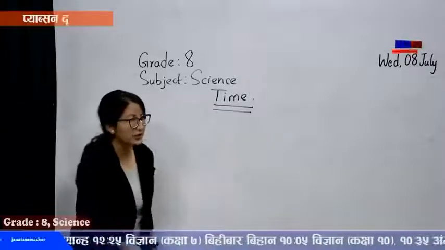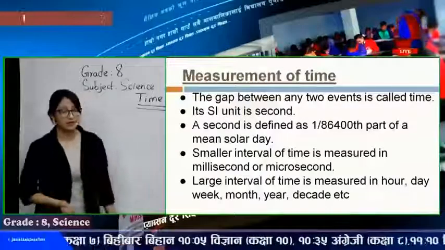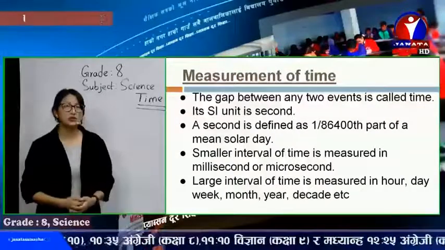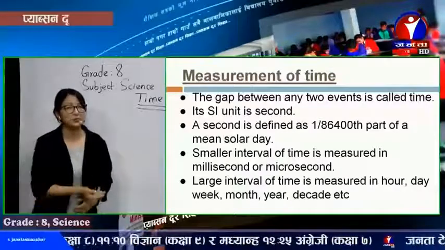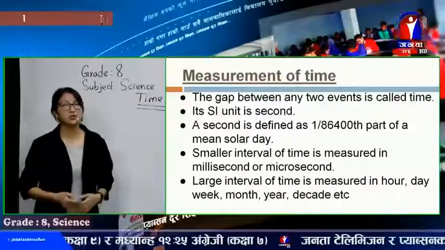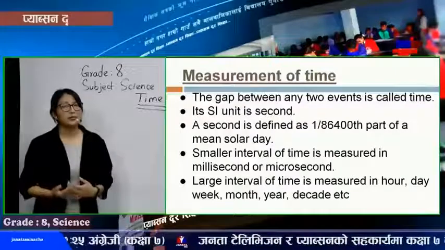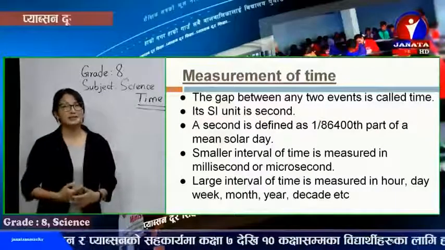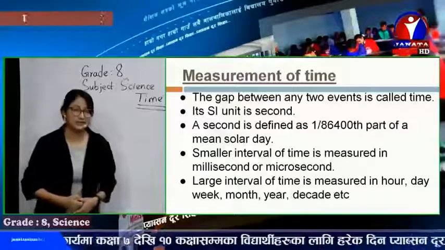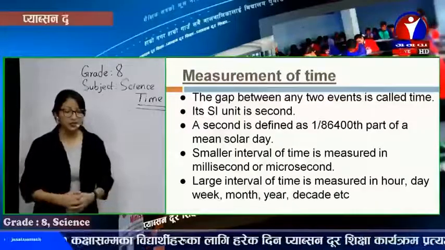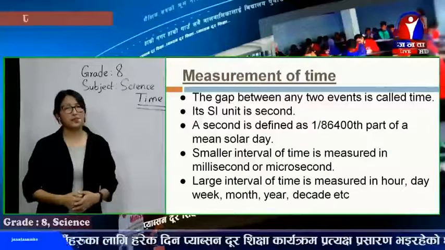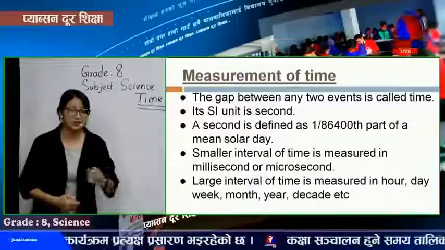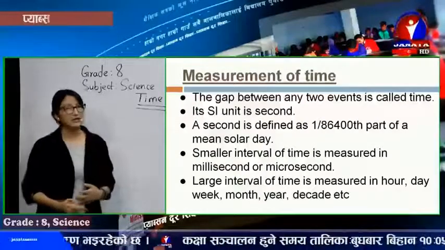Now please have a view on the slide. Measurement of time. As I've already explained, the gap between any two events is called time. It has lots of units, but as per previous discussions, the SI unit, which is used worldwide to keep things uniform, the standard unit system, the International System of Units, the SI unit of time is the second. For small intervals of time, we measure in milliseconds, microseconds and so on. And for bigger intervals of time, we can measure in day, hour, minute, week, month and so on.